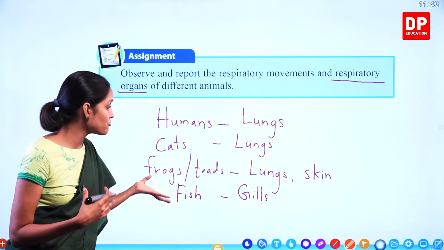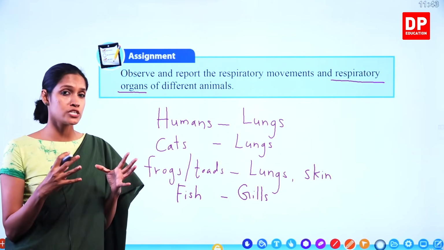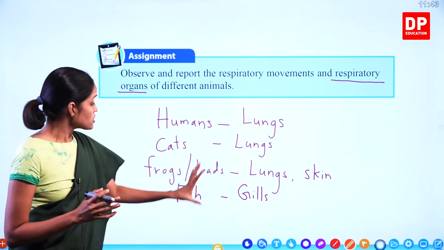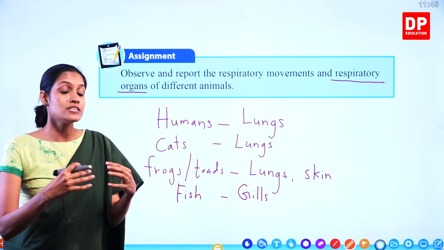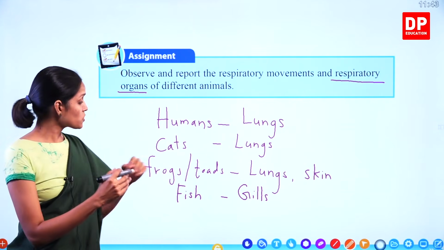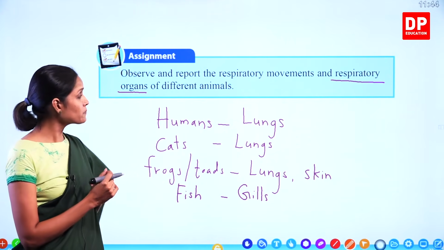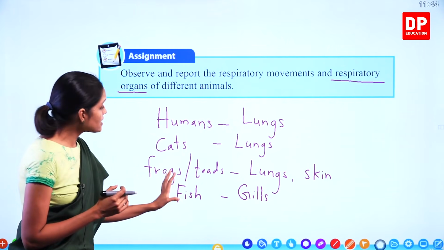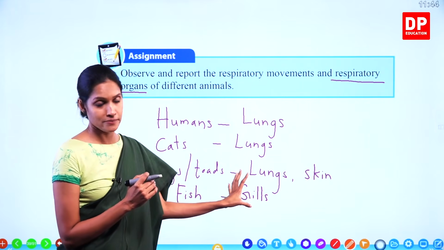Therefore, there's no way for them to take atmospheric oxygen. Atmospheric oxygen means oxygen present in air, right? So their surrounding is water, their medium is water. So oxygen is dissolved in water. So they have to have different types of structures or organs in order to respirate, right? So that is why they have some structures called gills in them.